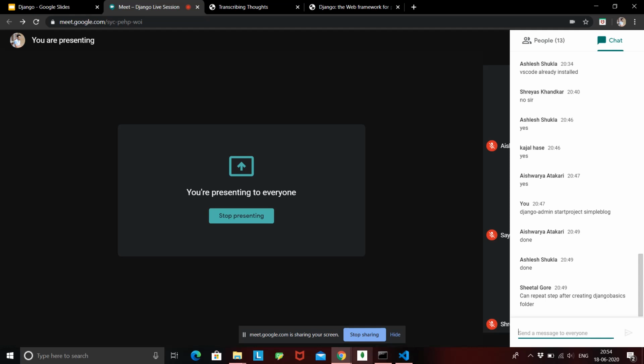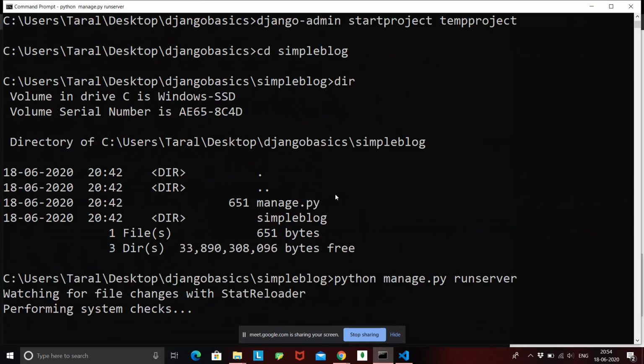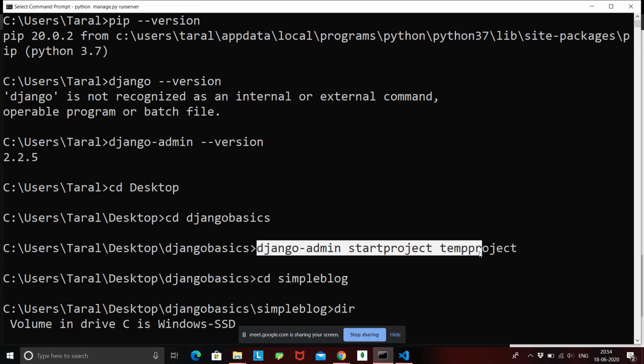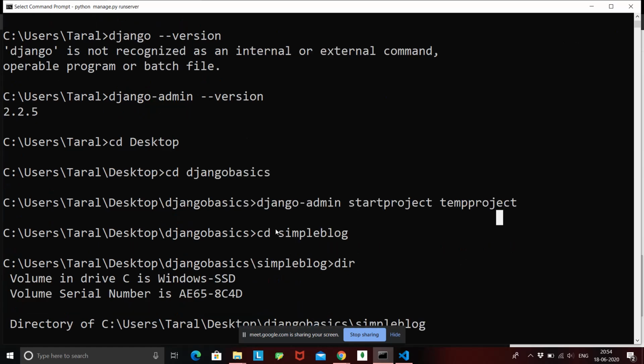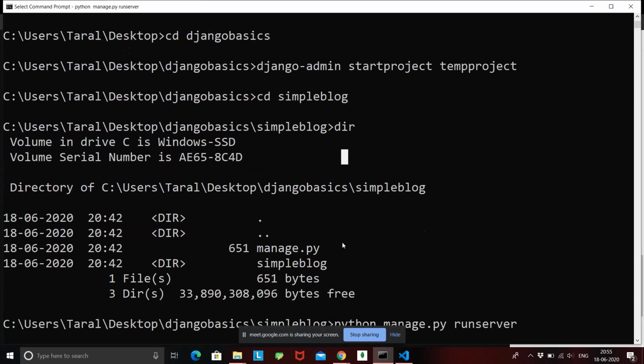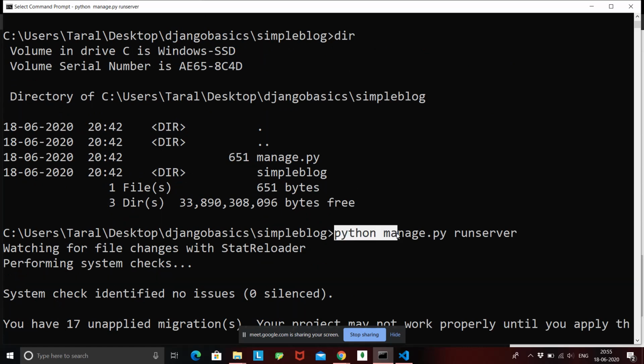What we did after creating the project, after django-admin startproject and a project name, was change our directory to the project. Make sure this step is very important. Inside the Django basics folder, I did cd simple blog, that is, I went into my project directory, and inside the project directory I did python manage.py runserver, because manage.py is inside my project, right?